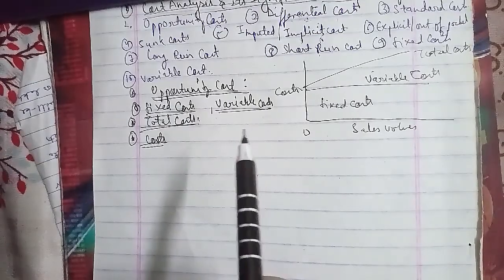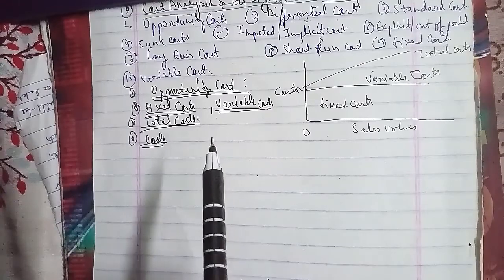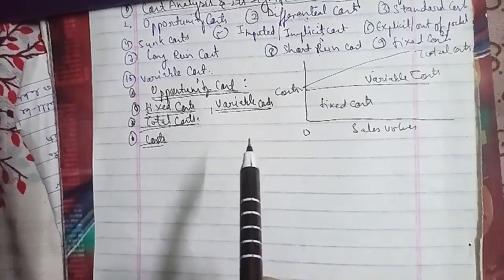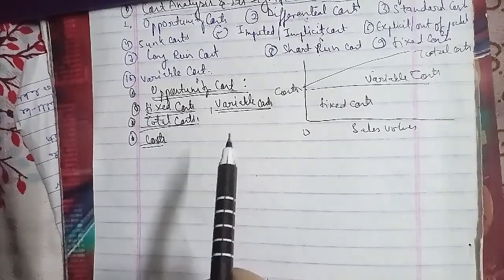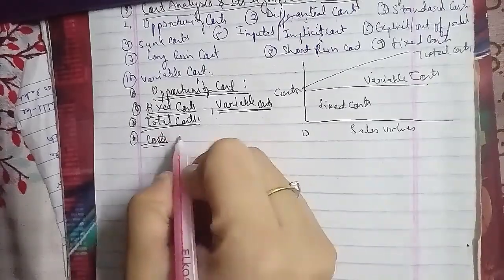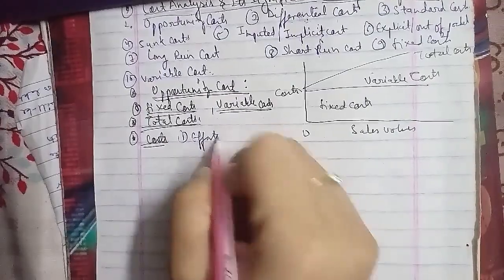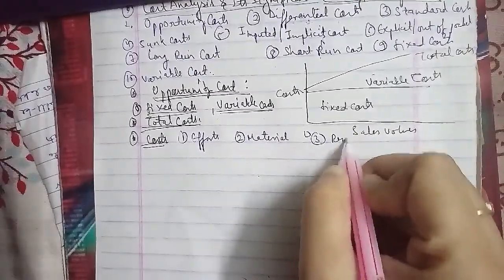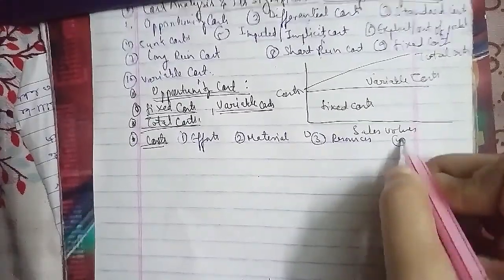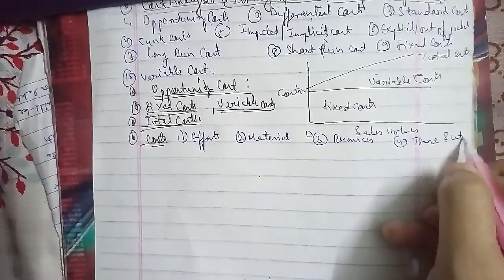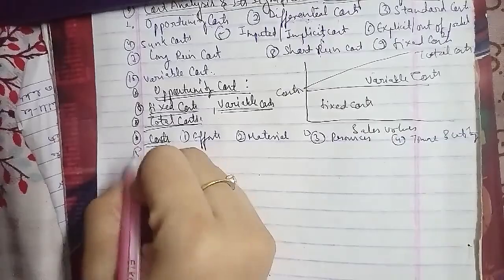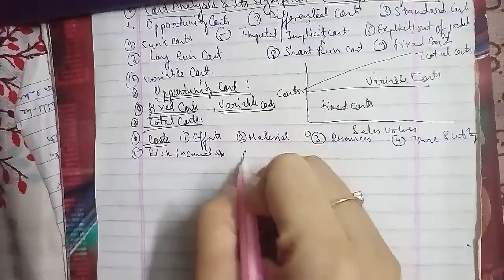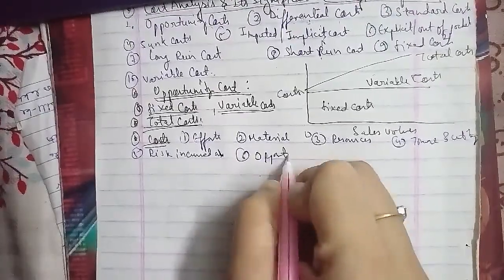The cost is usually the monetary value of, first, the efforts; second, the material; third, resources; the fourth is time and utility consumed; the fifth is risk incurred; and the sixth is opportunity foregone in production and delivery of goods or services.